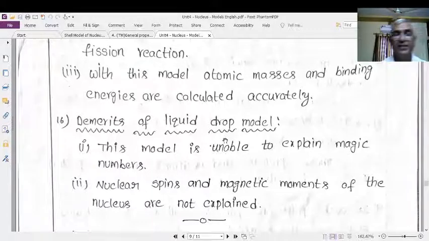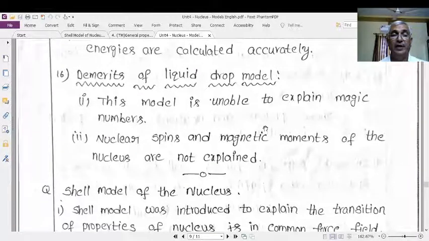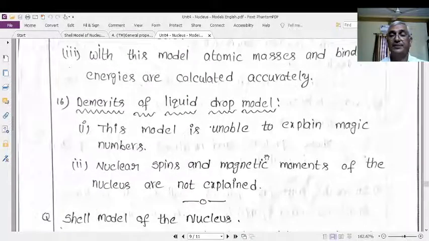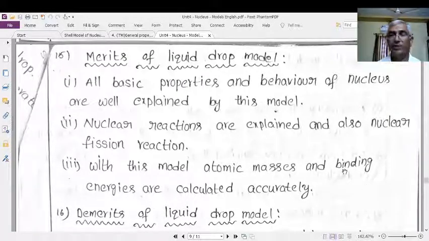As far as the demerits of the liquid drop model are concerned, this model is unable to explain the spin of the nucleus and the magic numbers of the nucleus. Nuclei with certain magic numbers of nucleons are very stable, and that was not explained by the liquid drop model. It also failed to explain the spin of the nucleus, the magnetic dipole moment and the electric quadrupole moment of the nucleus. This is about the liquid drop model of the nucleus.